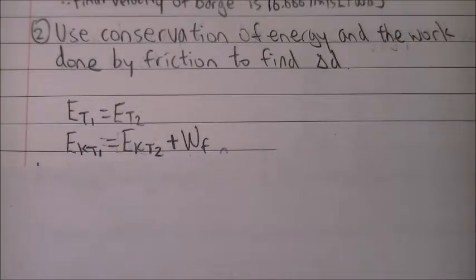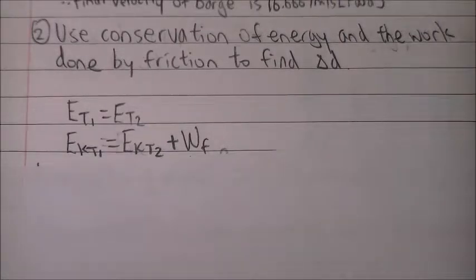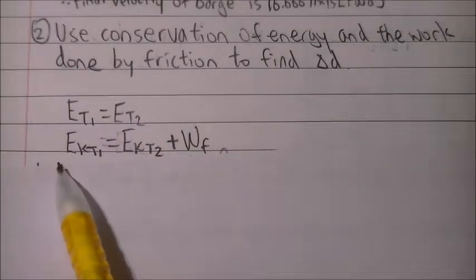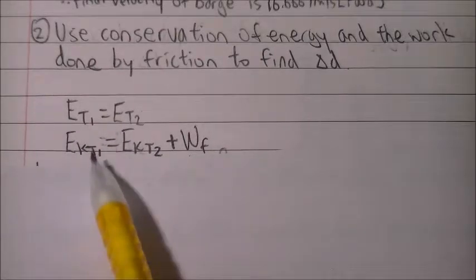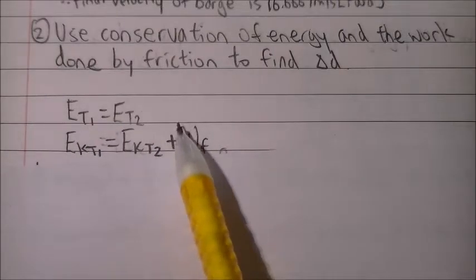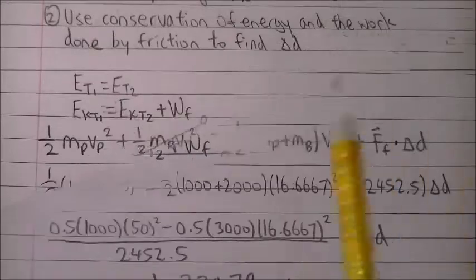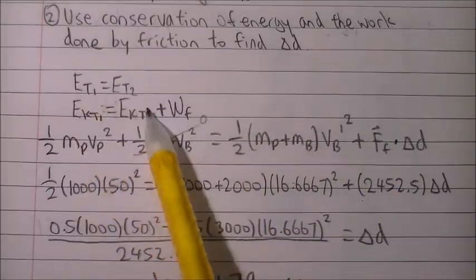Next, we know that there is energy loss due to the work done by friction, and we have to keep this into consideration in our equation. So we know that the initial amount of kinetic energy must equal the final amount of kinetic energy plus the work done by friction. Let's expand out the equation that we got.